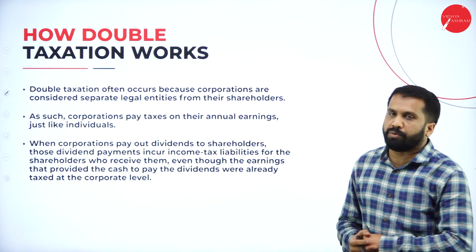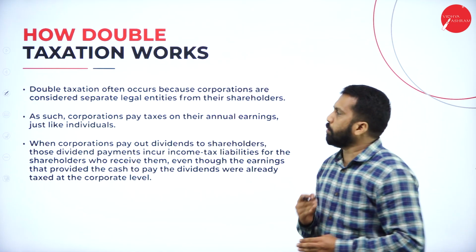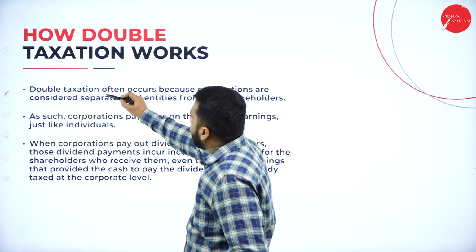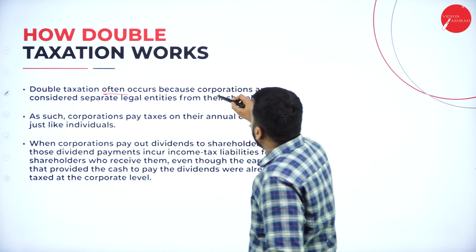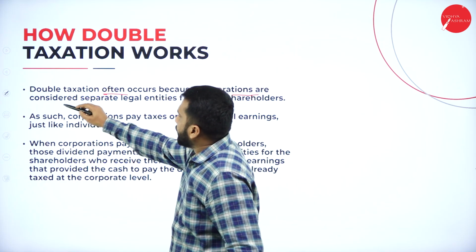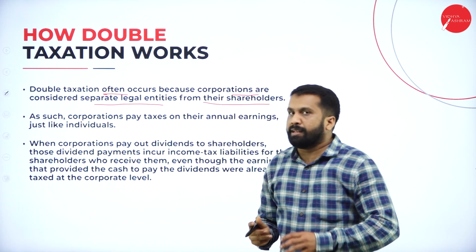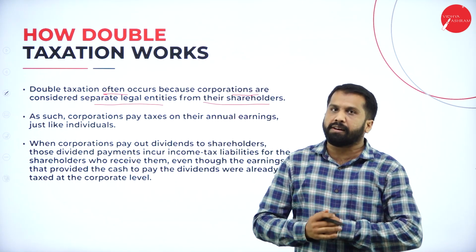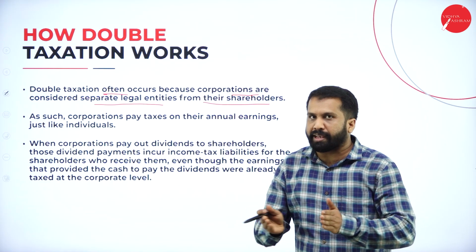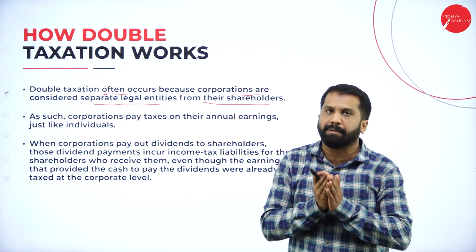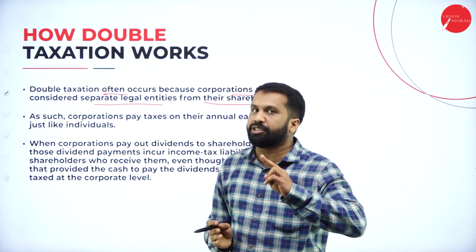How does double taxation work? We'll go one by one. Double taxation often occurs because corporations are considered separate legal entities from their shareholders. The company is different, you are different; the company and you cannot become one and the same. That is the reason double taxation occurs.